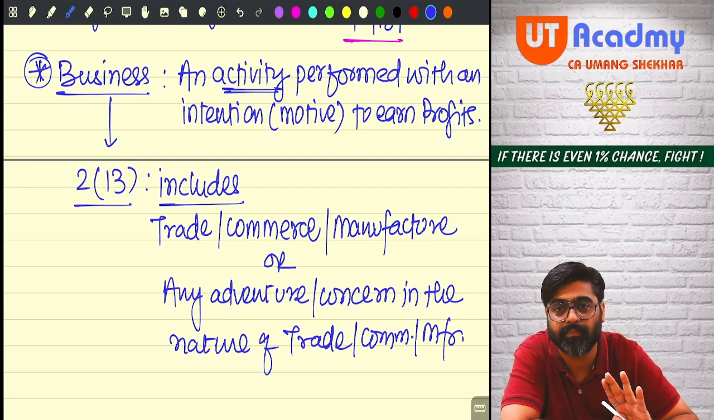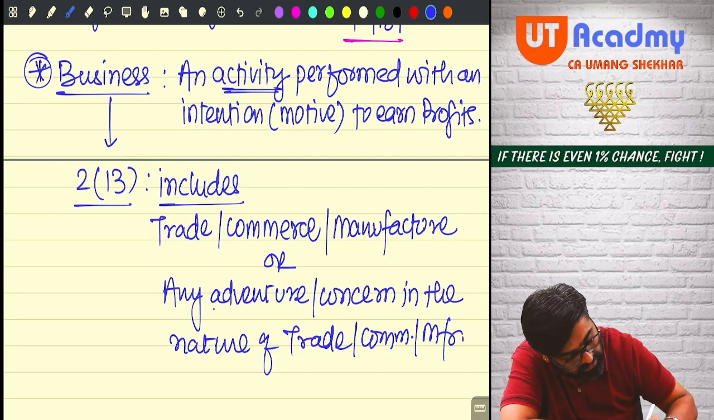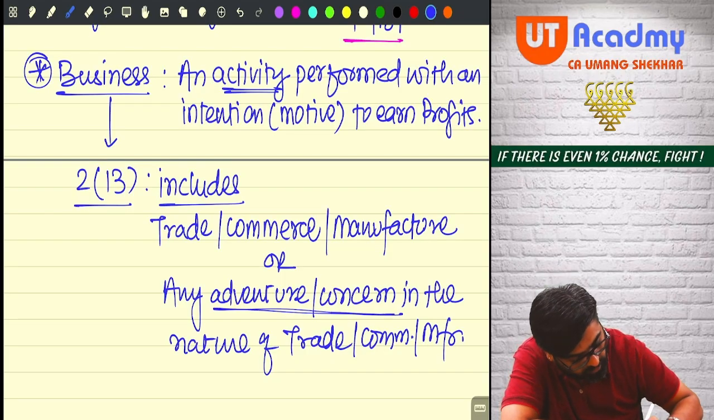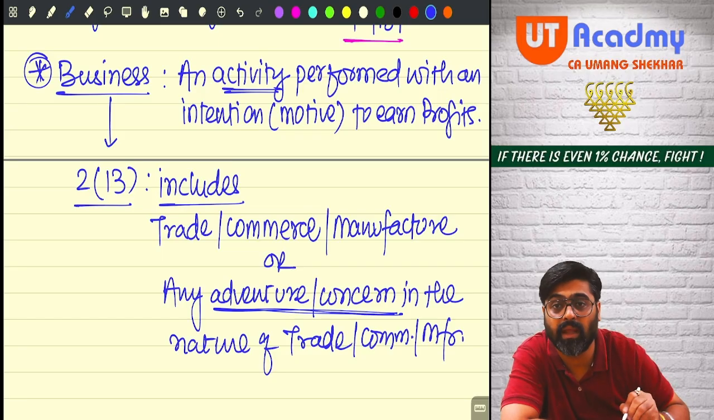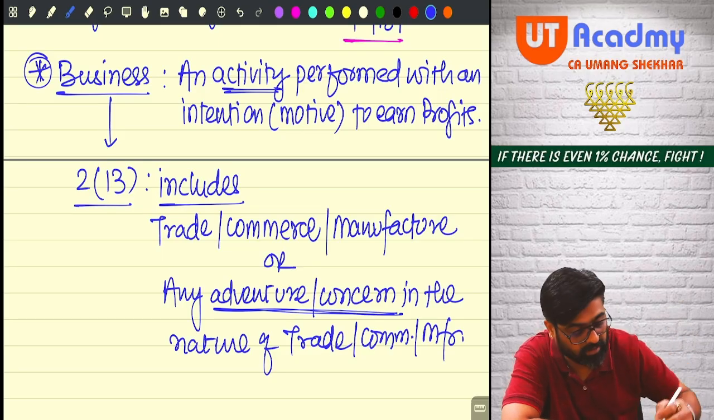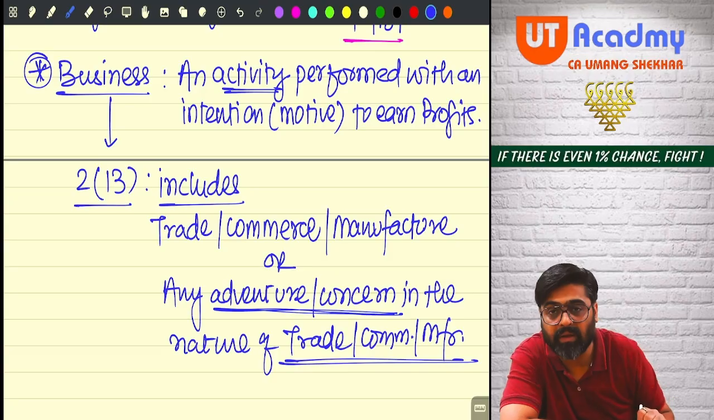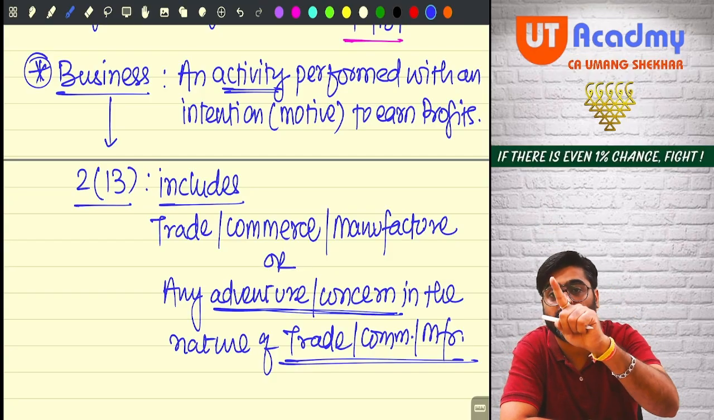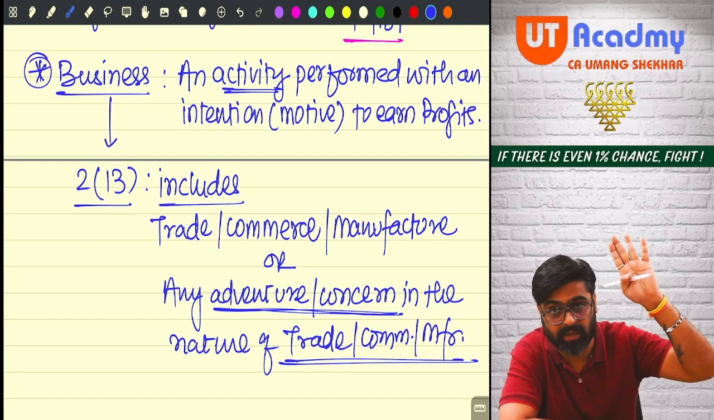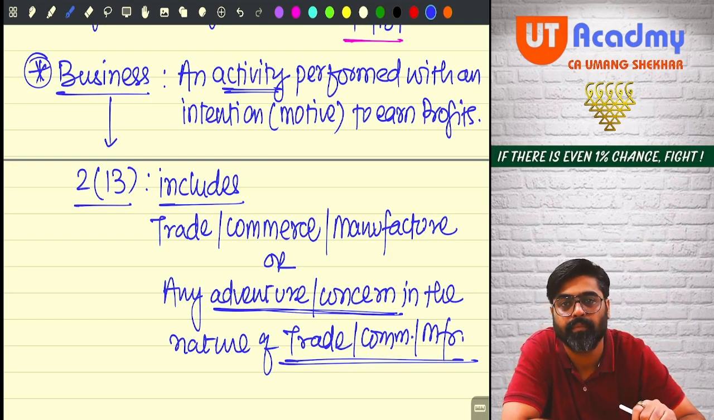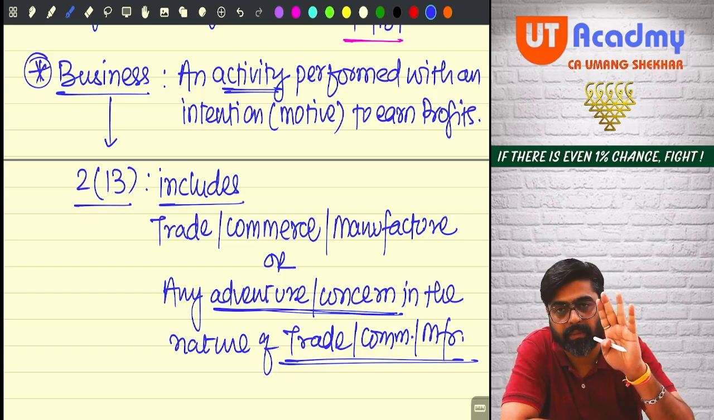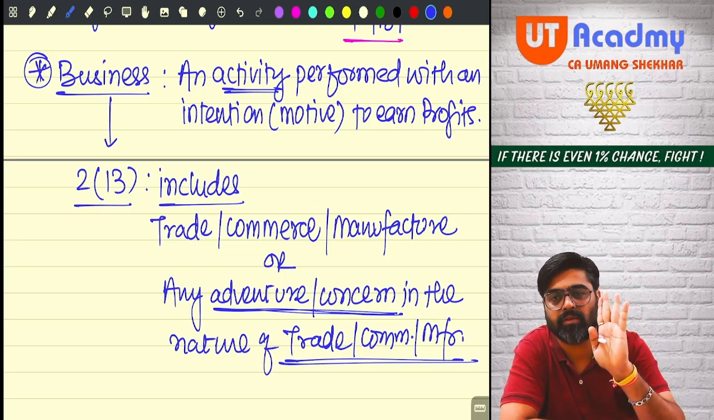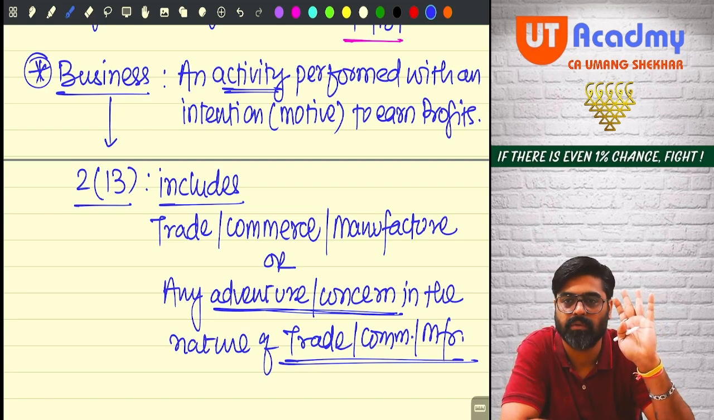Getting my point, everyone? So a single-time activity is known as what? Adventure or concern. If it had been done on a regular basis, it would have been trade, commerce or manufacture. That single-time activity is also treated as your business. Any income from that activity can also be taxed under the head PGBP only. Getting my point? So in order to remember the meaning of business, this is sufficient for you.